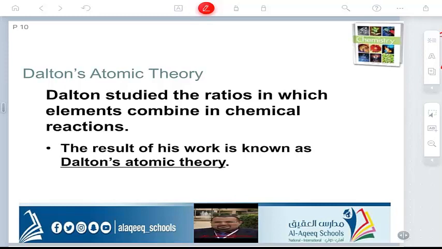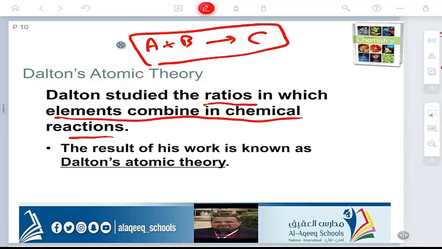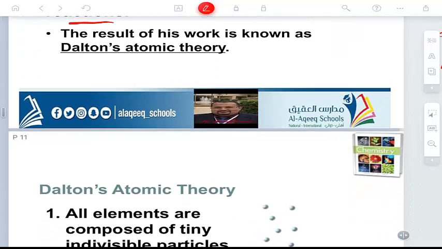Dalton studied the ratio of the elements combining in a chemical reaction, like A plus B yields C. This is a chemical reaction. From the reaction he observed many things, tested them, and found some points, and put them in a theory called Dalton's atomic theory. What are the points of this theory?